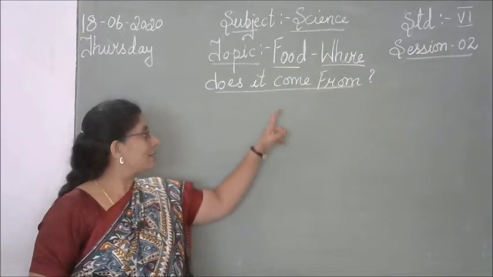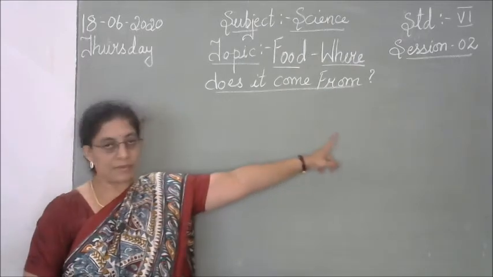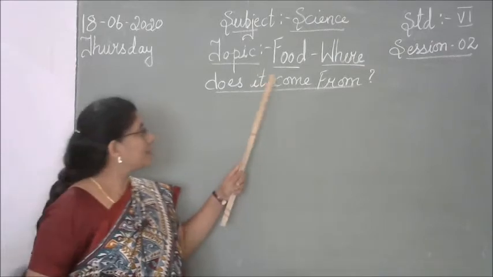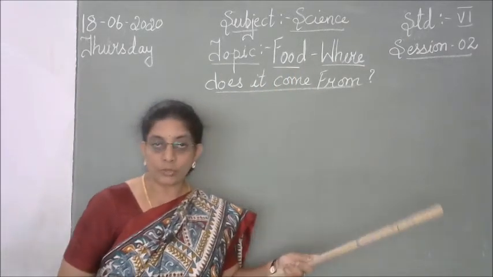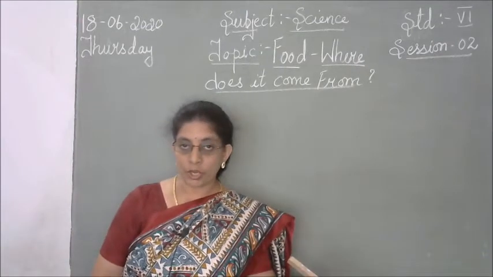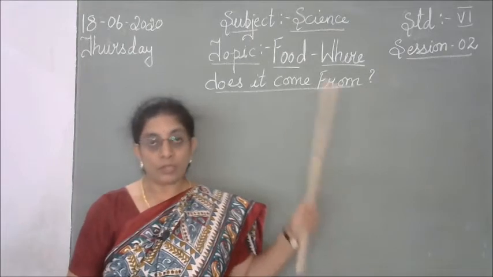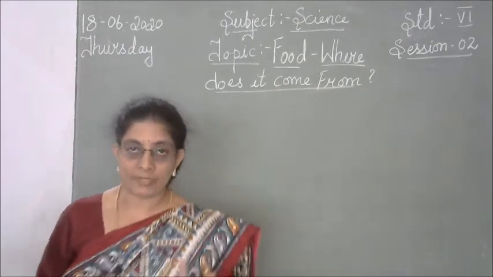So today this is the topic: food, where does it come from? All of you must be wondering, what does this mean? Food, where does it come from? According to you, you go to the shop, pay money, and you get the items. No, the original way of getting food is of two types.